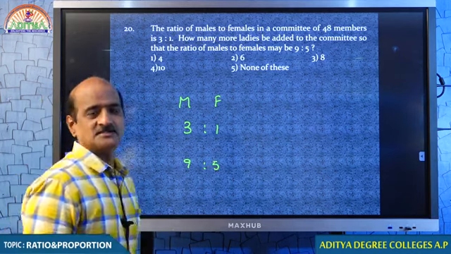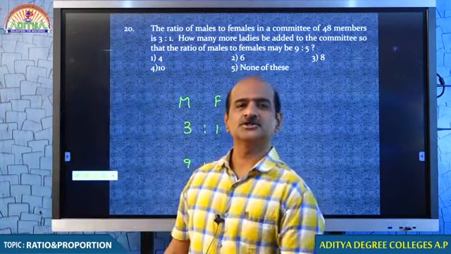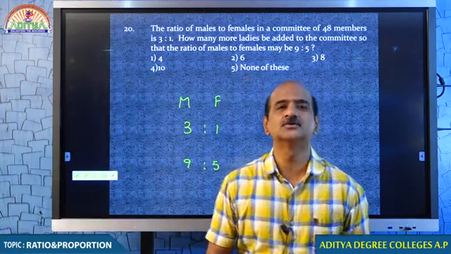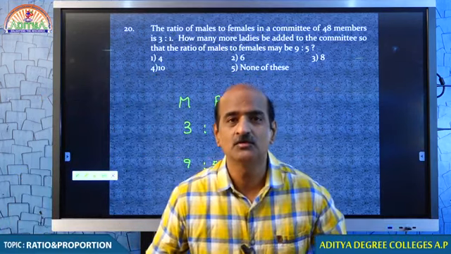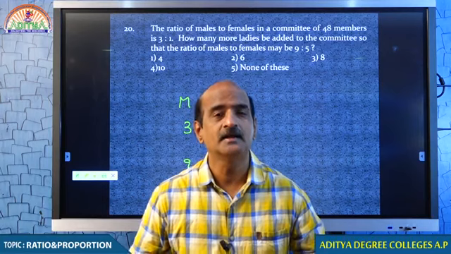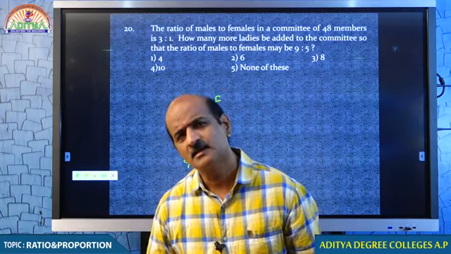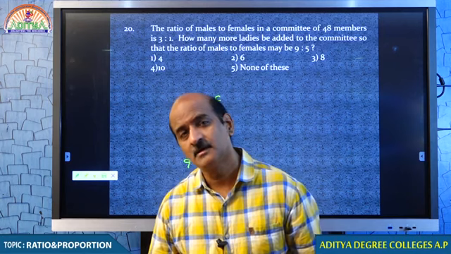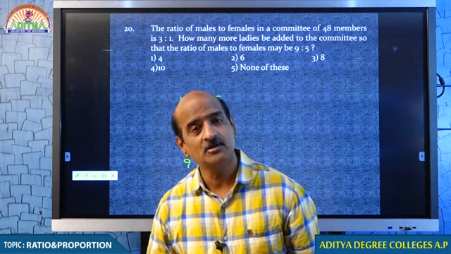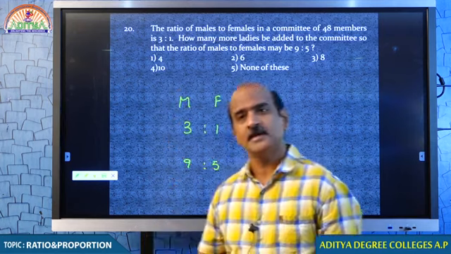Tell me, students, what was the ratio? The ratio was 3:1. What ratio do you want to make? 9:5. You want to make that by adding men or women? You are going to add women.